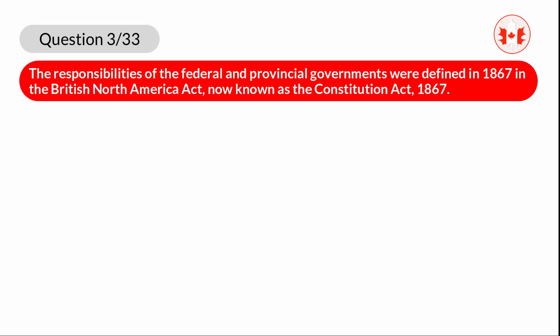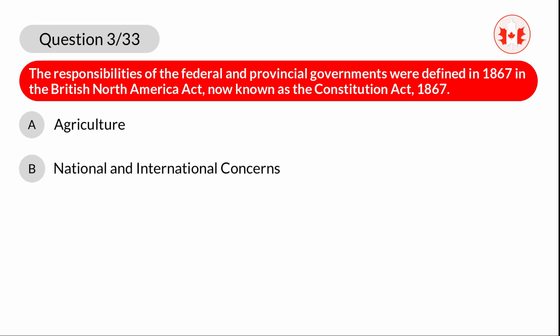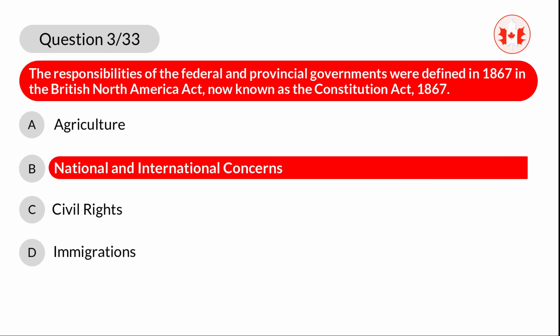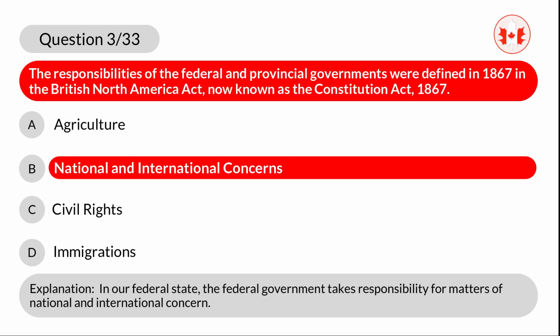Question 3. Which of the following is the responsibility of the federal government? A. Agriculture. B. National and international concerns. C. Civil rights. D. Immigrations. Correct answer is B. National and international concerns. Explanation. In our federal state, the federal government takes responsibility for matters of national and international concern.